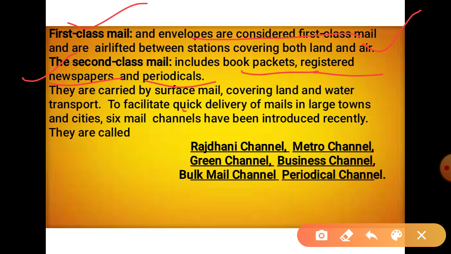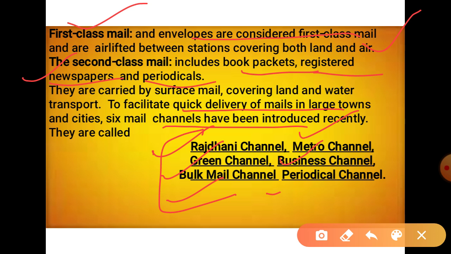To facilitate quick delivery of mail in large towns and cities, six mail channels have also been introduced recently. These are the Rajdhani channel, the Metro channel, the Green channel, the Business channel, the Bulk mail channel, and the sixth one is the periodical channel. With the help of these six mail channels, a recent communication facility has been introduced in different town areas.